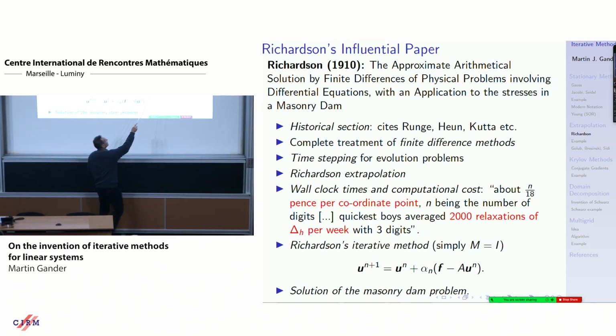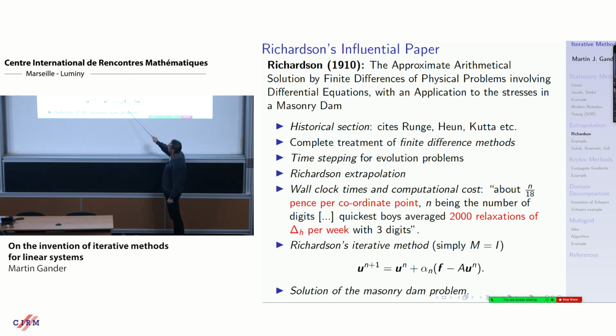Wall clock time means he has boys who calculate, and it takes about n divided by 18 pence per coordinate point to pay, n being the number of digits you want. And the quickest boys average 2,000 relaxations of a discrete Laplacian per week with 3 digits. It's just amazing what's in this paper. It's outstanding. And then he gives Richardson's iterative method, an iterative method to solve the problem.